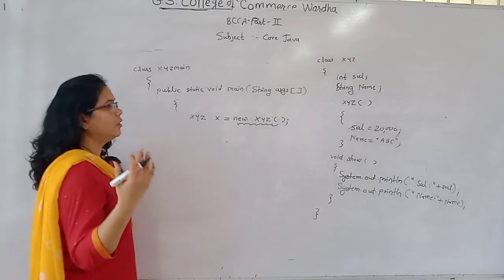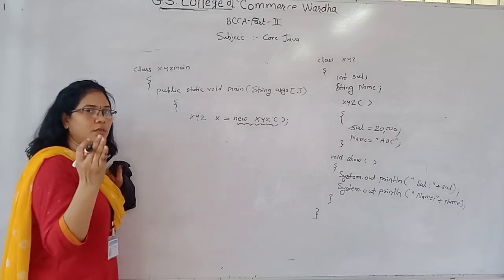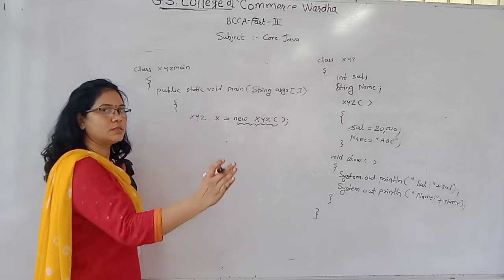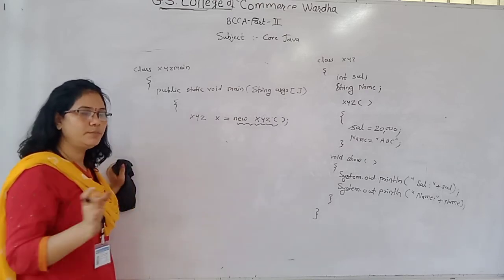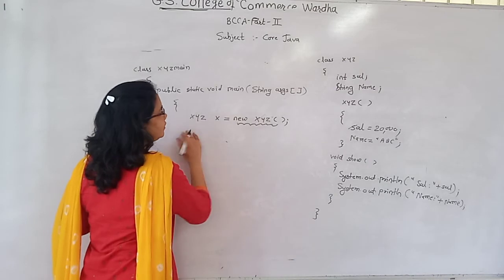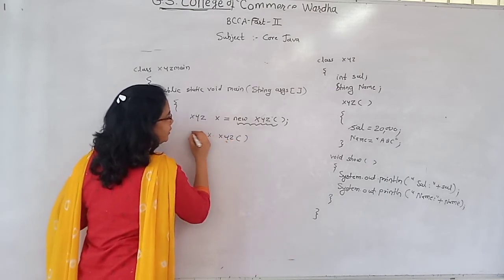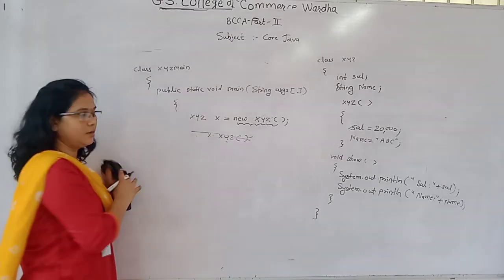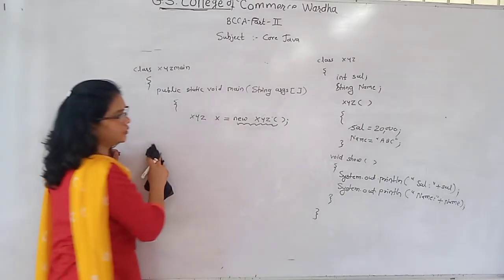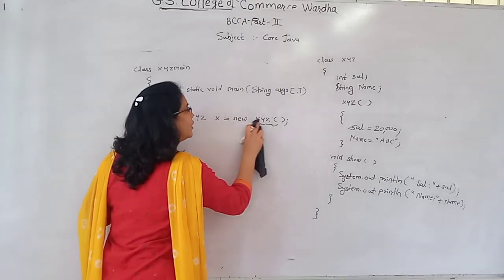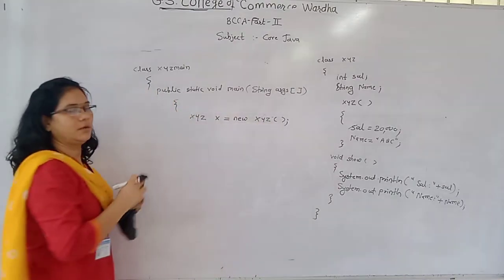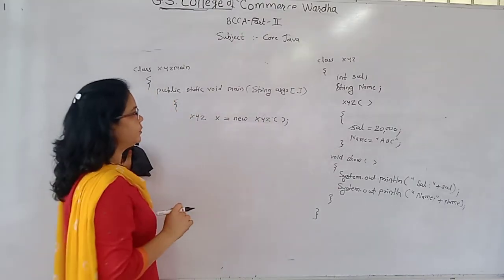So what is the third rule? We don't have to call the constructor by using the object. That means x.xyz, this statement is wrong. Why? Because it is a constructor and it is called implicitly, not explicitly.